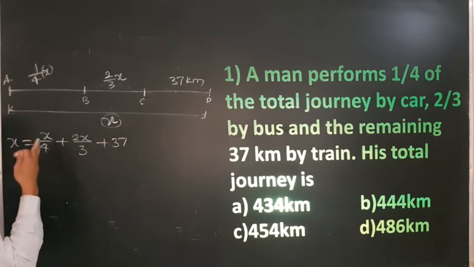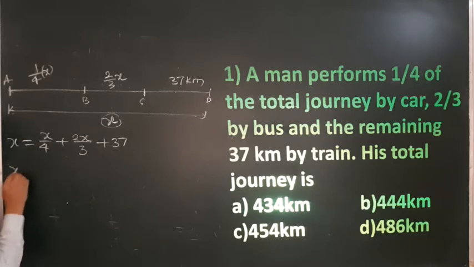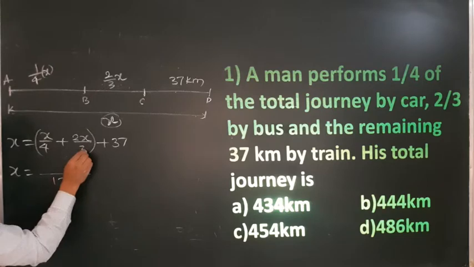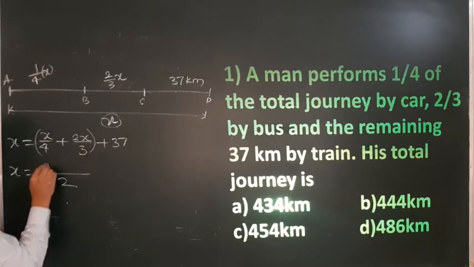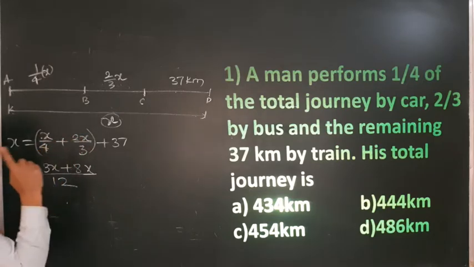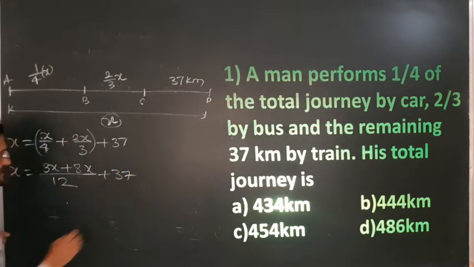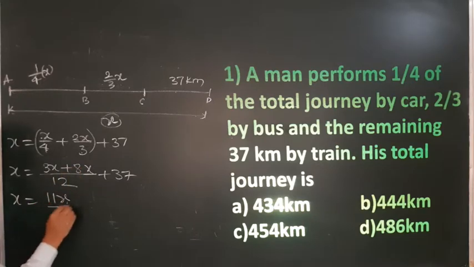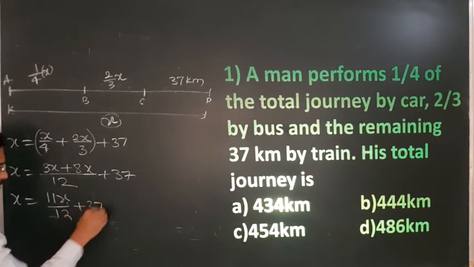Just use logic. First solve this one. If you take the LCM, it becomes 12, so it becomes 3x plus 8x, plus 37 as it is. So x is equal to 3x plus 8x, which is 11x divided by 12, plus 37.